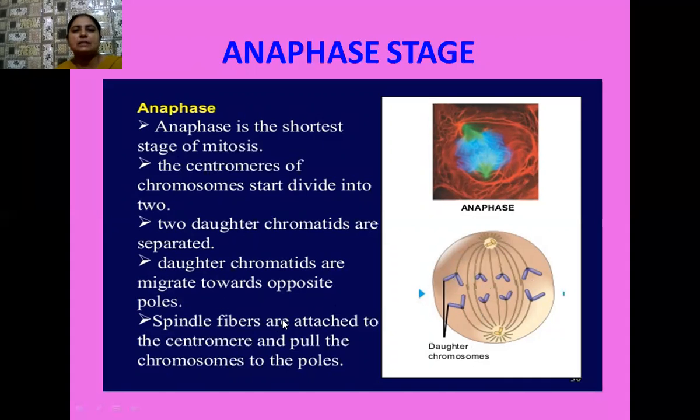So here I have written some points. It is the shortest stage, very well known to us. The centromere of the chromosome starts dividing into two. So how many centromeres are now formed? Two centromeres are formed from each centromere. Then the two daughter chromatids also get separated, and the daughter chromatids migrate towards the opposite poles with their newly formed centromeres. Now spindle fibers are attached to the centromere and pull the chromosomes towards the opposite poles.